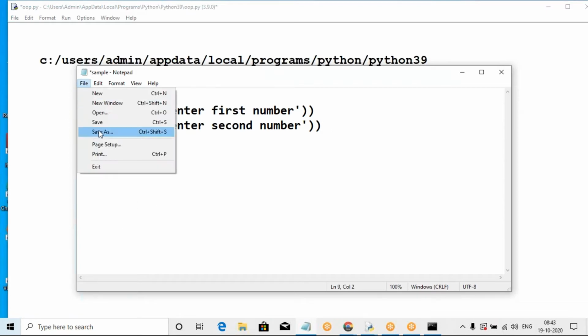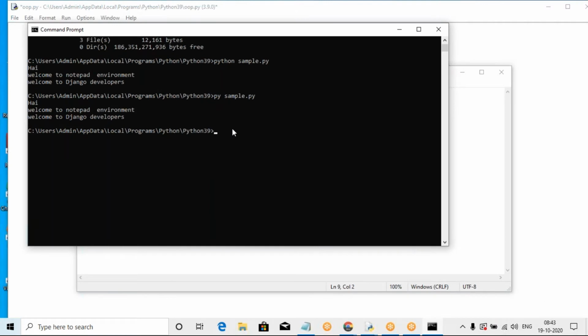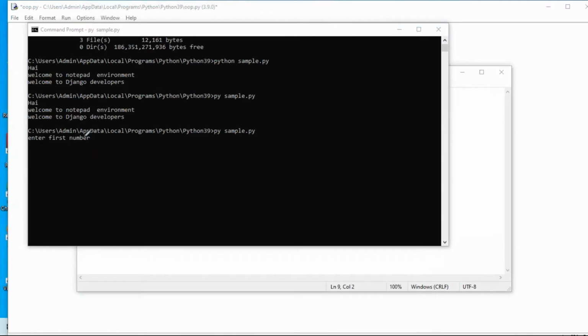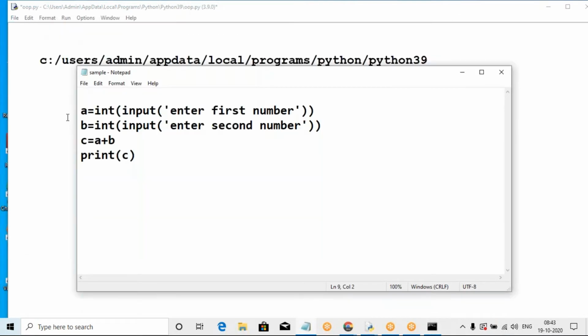Please save it. After saving, go to the command prompt and run sample.py. It asks to enter the first number. We are asking for input of the first number. The first number is 20. Enter the second number immediately. The second number is 8. And the result is 28. Please check it. Result equal to 28 is also one program.